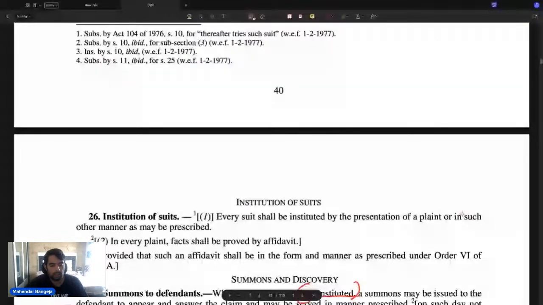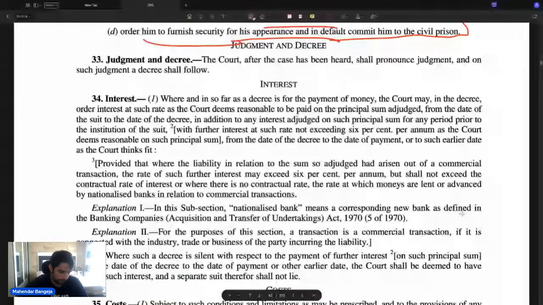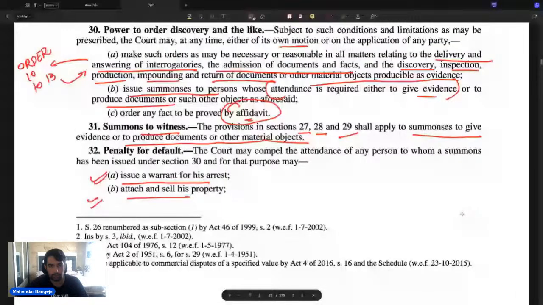Clear? Guys, ज़्यादा clear हो? Yes. ठीक। So this is with regards to summons.